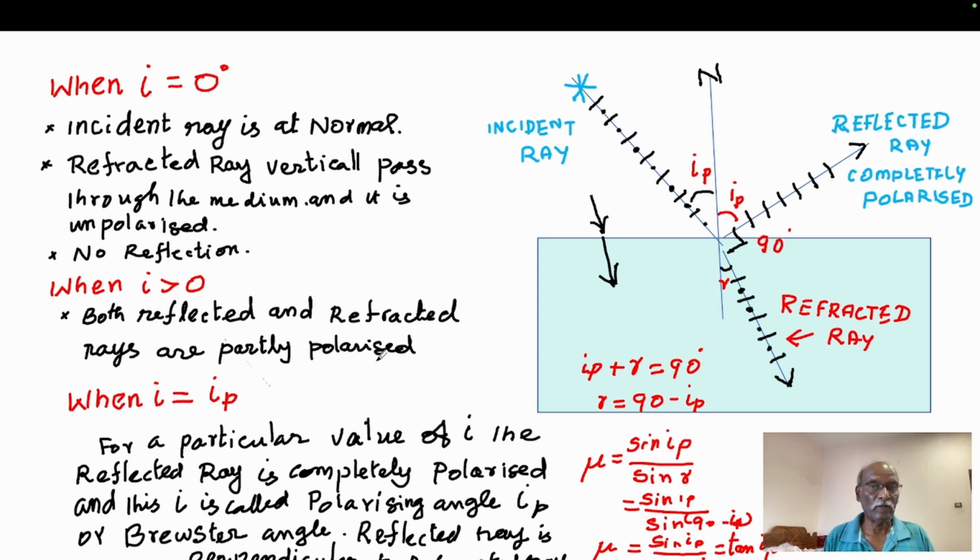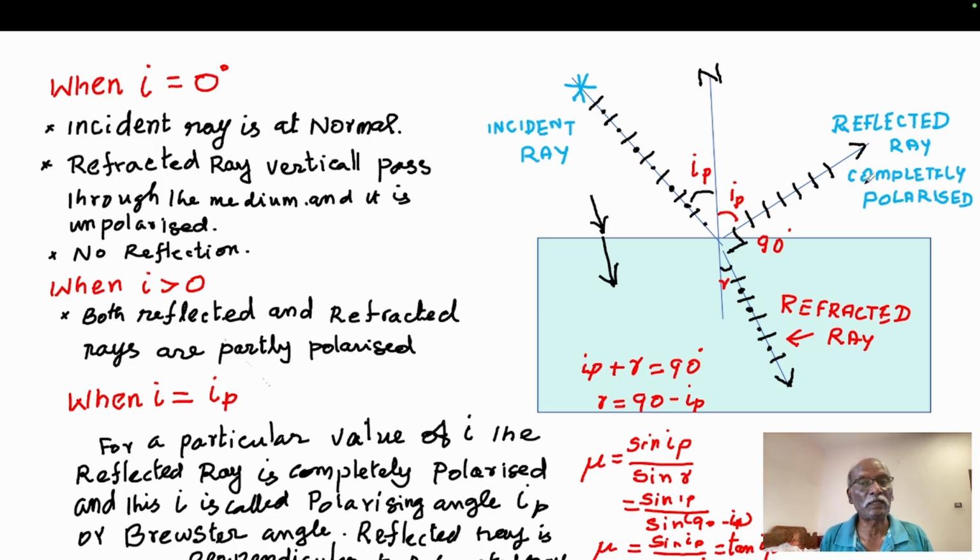For a particular value of angle of incidence, the reflected ray is completely polarized, and this angle I is called the polarizing angle IP. So when the angle of incidence is equal to IP, the reflected ray is completely polarized.